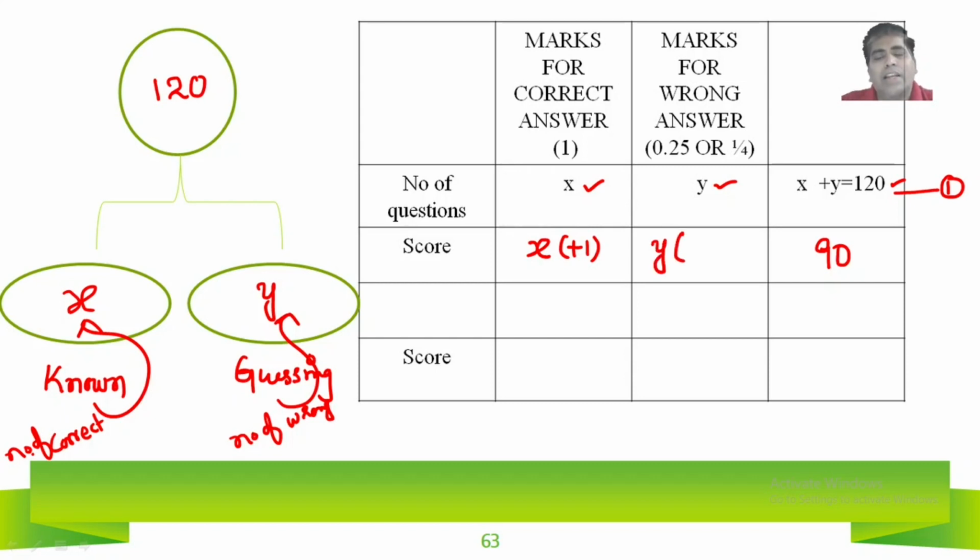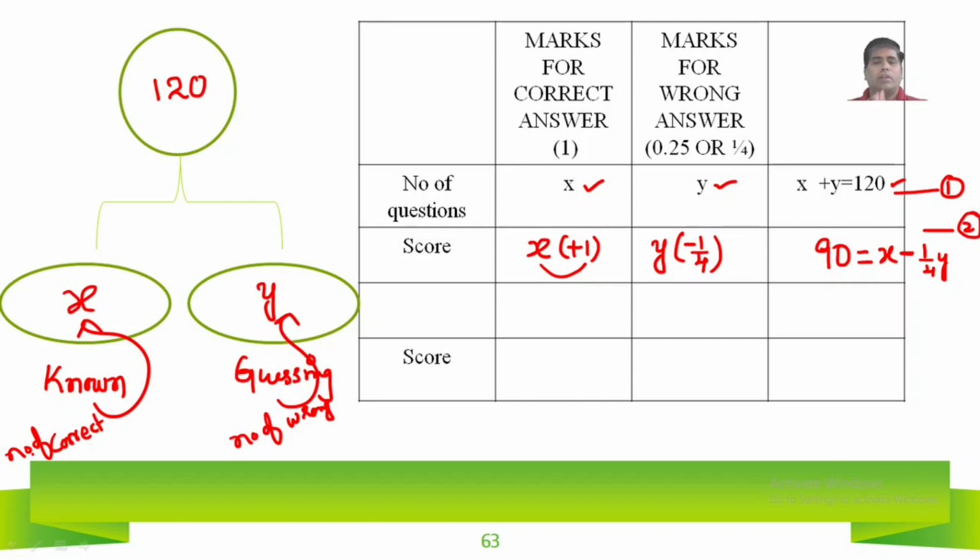Your marks are deducted by 1/4 of a mark for these, so we are multiplying here. 1/4 of a mark is deducted. So the total score is 90. Here also we are getting one linear equation: 90 is equal to 1 into x, which is x, and y into 1/4 is minus 1/4 of y. This is the second equation.